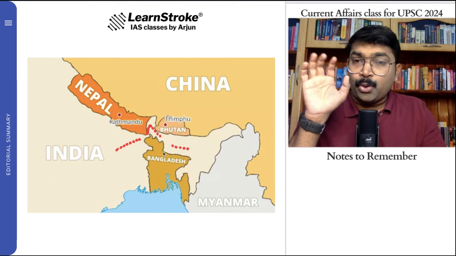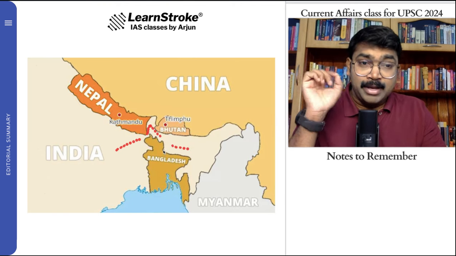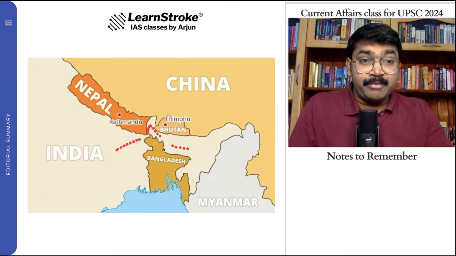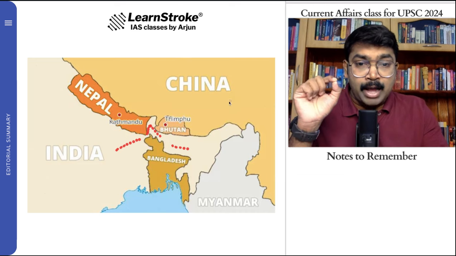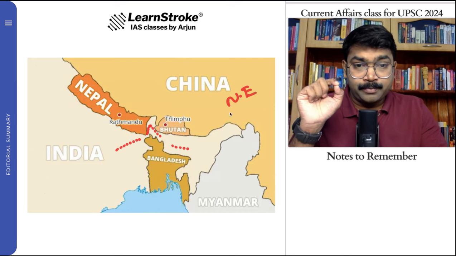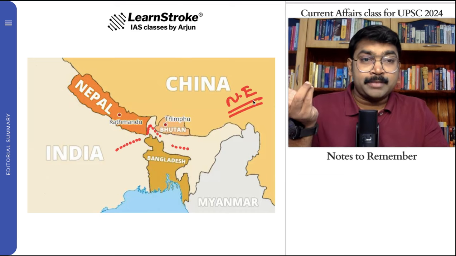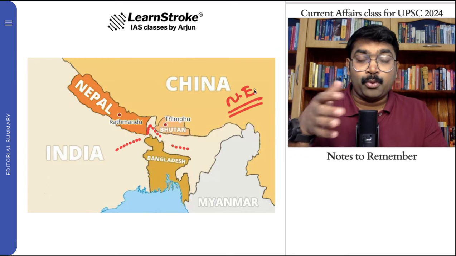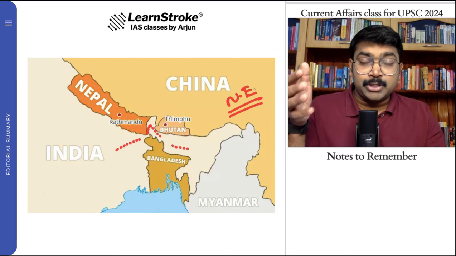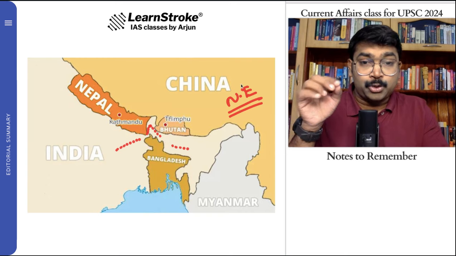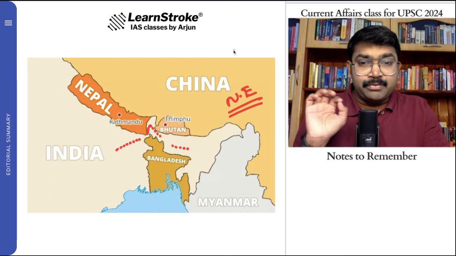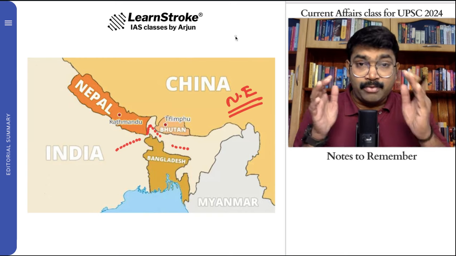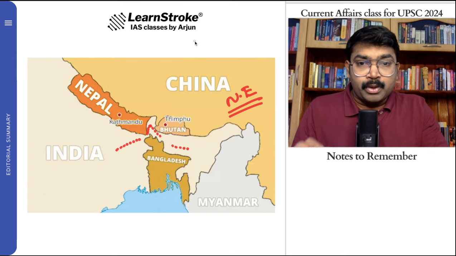And most often, what happens in the UPSC prelims exam, this is what I have seen in my experience when I ask my students to find out, most often they are not able to mark the northeastern states. They do not know where is Meghalaya, where is Assam, where is Manipur, where is Tripura, where is Mizoram. You do not know where to mark this. So it's very important that you please check the map and at least find out all the northeastern states and where they are located. And this is number one.